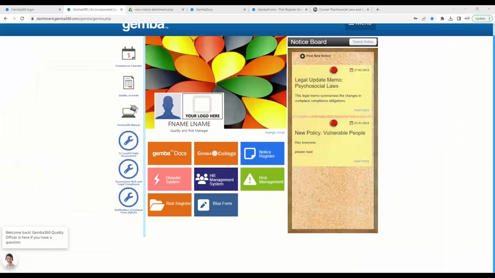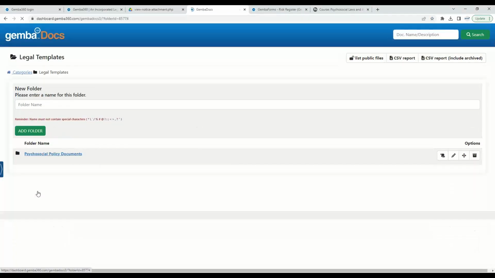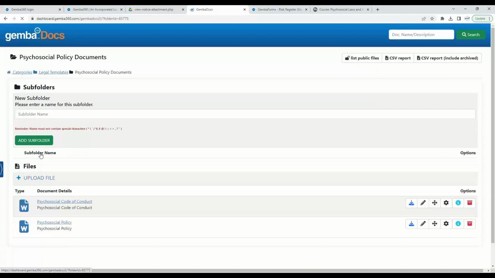The other policy resources that you have access to are located in Gemba Docs. And when I click on Gemba Docs, it takes me to this screen here. I can view the legal templates, and I've got access to the psychosocial policy, and I can simply click on those words.